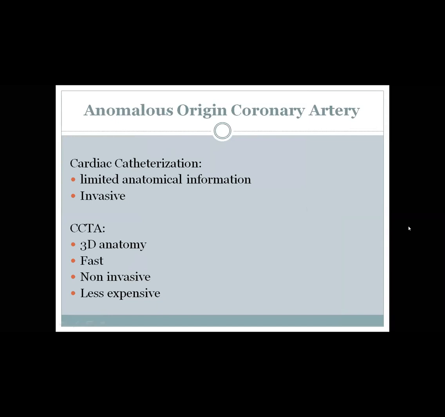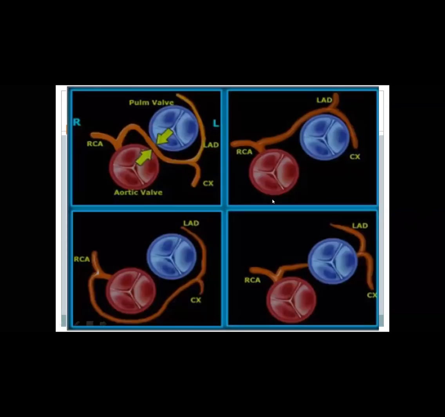On the other hand, in CT you can do 3D anatomy, and it is a fast, robust, non-invasive, and relatively less expensive study. So when assessing the anomalous origin of coronary arteries, CT is superior to invasive coronary angio or cardiac catheterization.